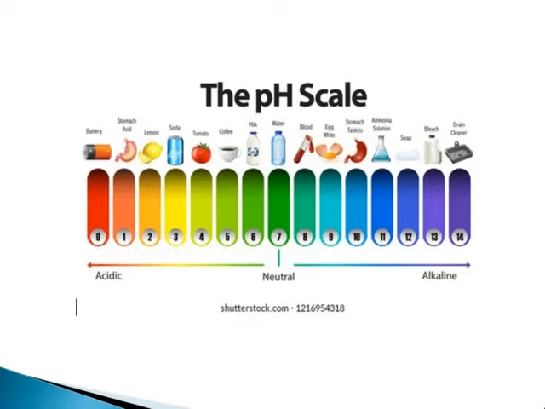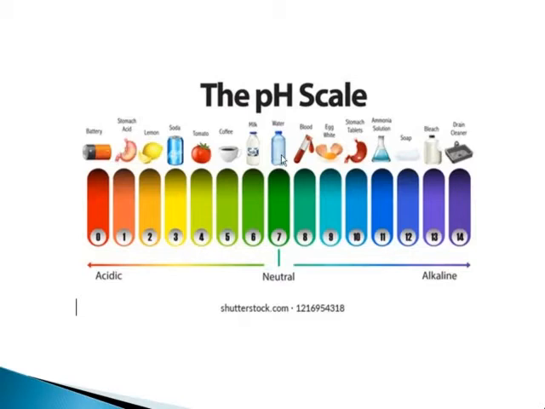Acids and bases are measured from the pH scale. You can see the pH scale here. The pH scale is from 0 to 14. As you can see here, each number represents a different color.